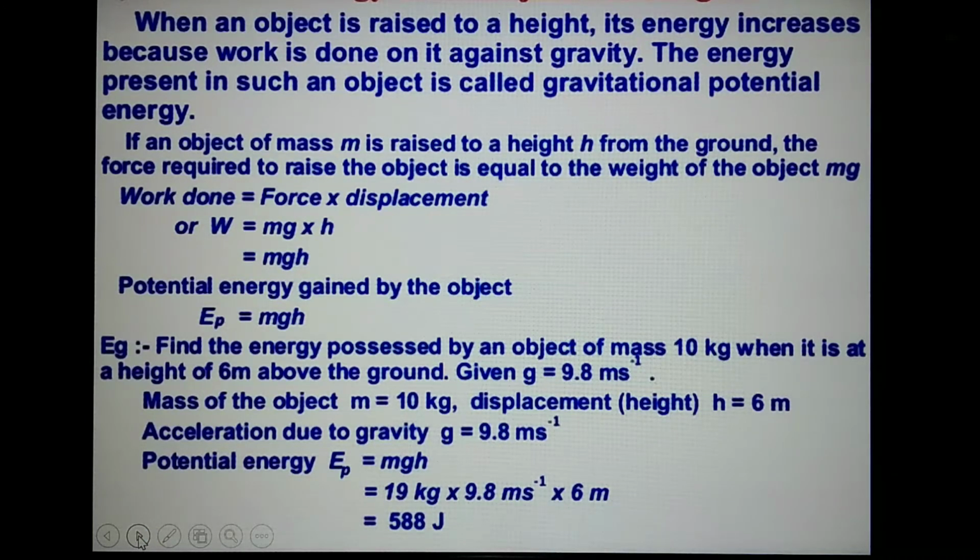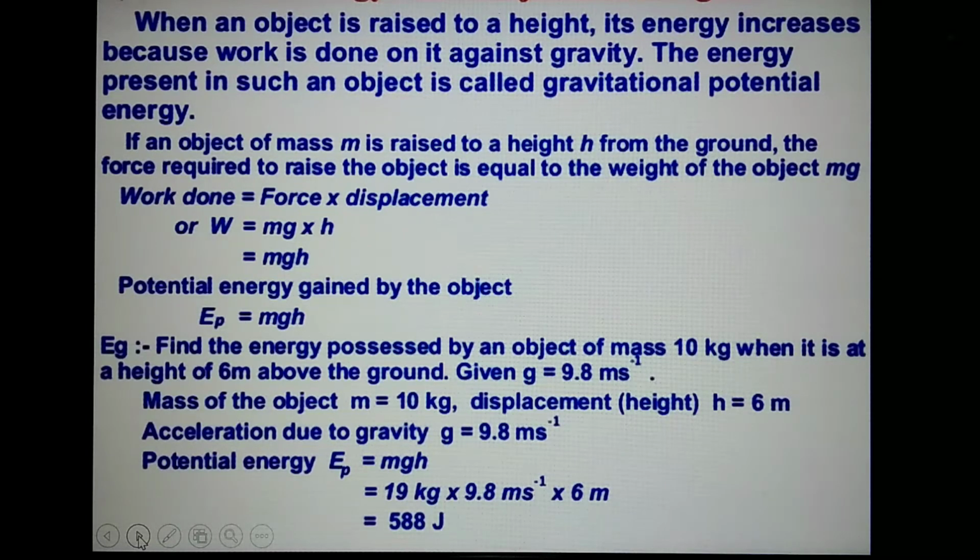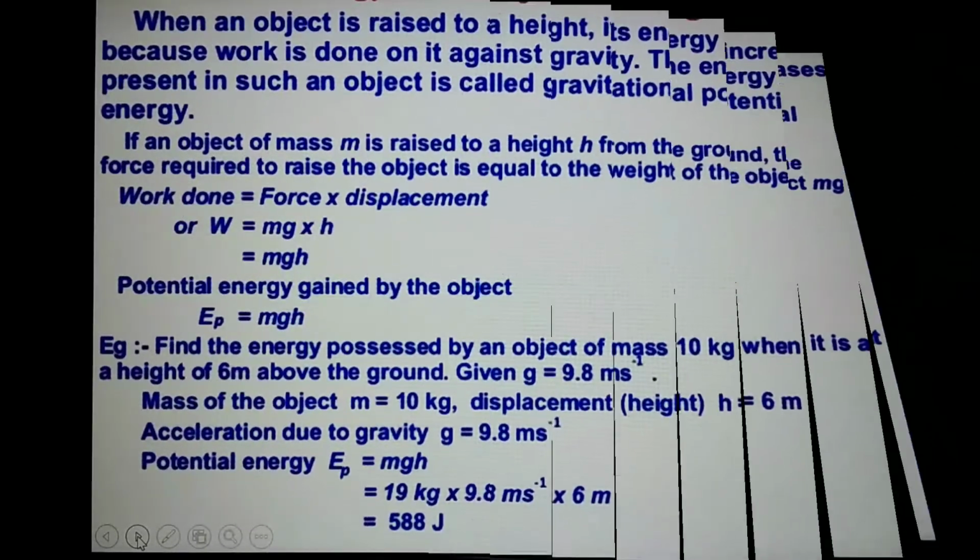Now, potential energy of an object at a height. When an object is raised to a height, its energy increases because work is done on it against gravity. The energy present in such an object is called gravitational potential energy. If the mass of the object is m, raised to a height of h from the ground, the force required to raise the object is equal to the weight of the object, that is mg. Therefore, work done is equal to force times displacement. W is equal to mg times height, that is mgh. Potential energy gained by the object is mgh.